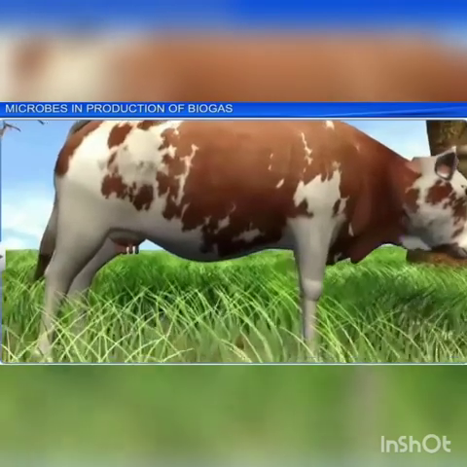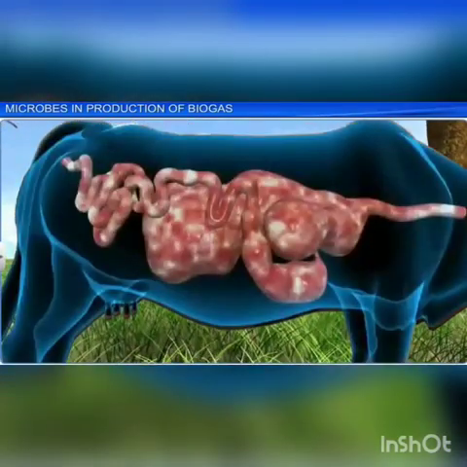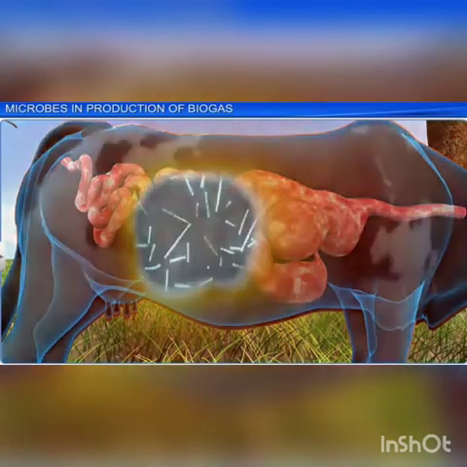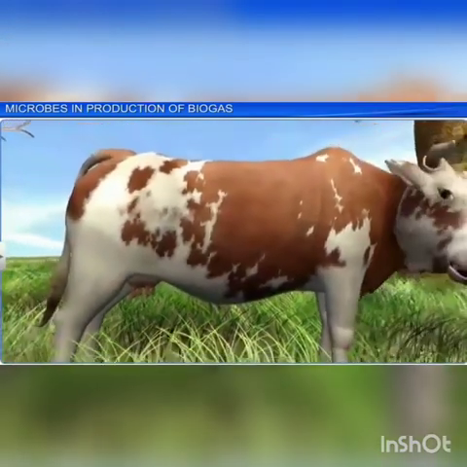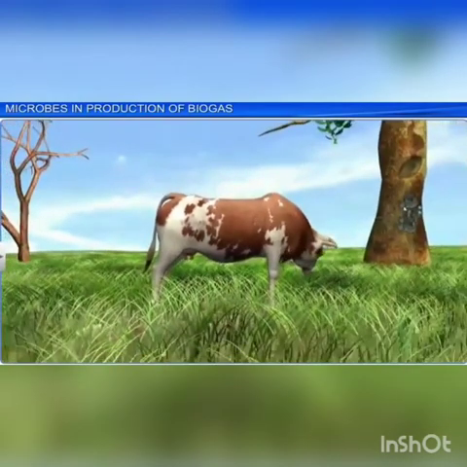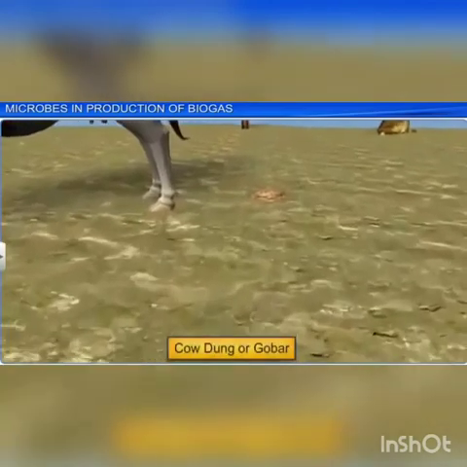The methanogens are also present in anaerobic sludge and the rumen of cattle. Rumen means the fluid inside the digestive tract of the cattle. So in the rumen, these bacteria help in the breakdown of cellulose. Cellulose is present in plants. So to digest this cellulose, bacteria help in some of the cattle.